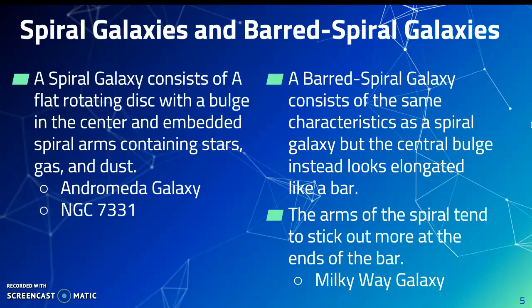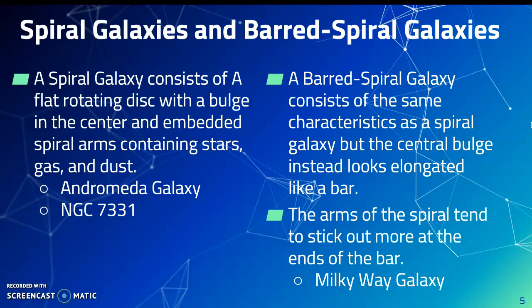A spiral galaxy consists of a flat rotating disk with a bulge in the center and embedded spiral arms. Spiral galaxies are one of the most common galaxies found throughout the universe, and they typically have a supermassive black hole at the center. They also tend to be one of the brightest galaxies in the universe. A couple examples of this type of galaxy would be the Andromeda Galaxy and NGC 7331.